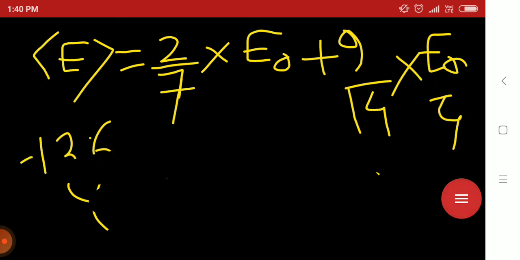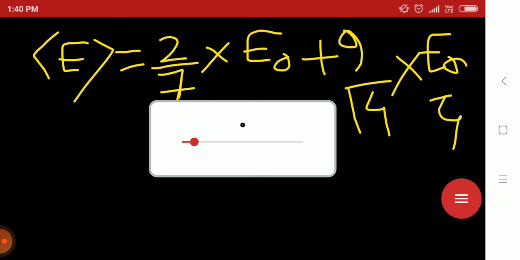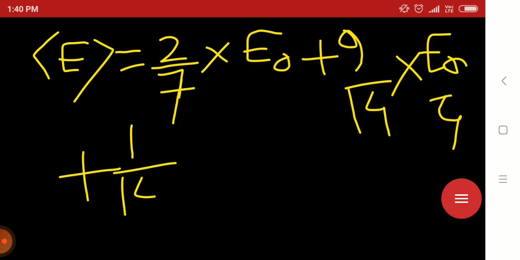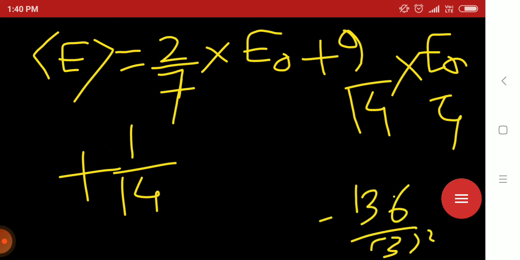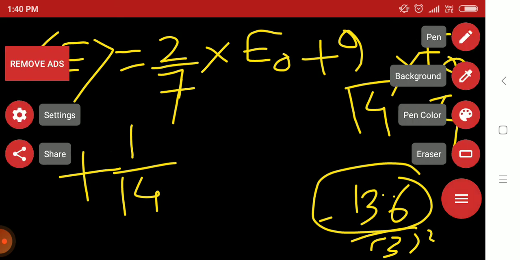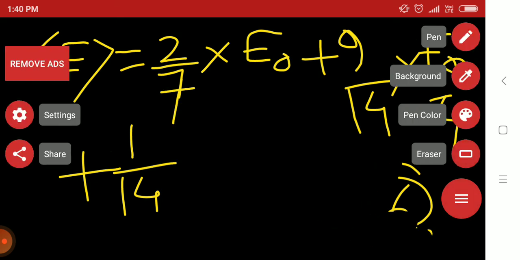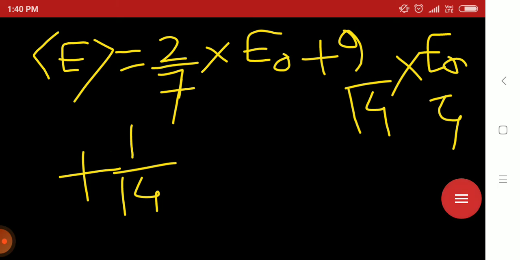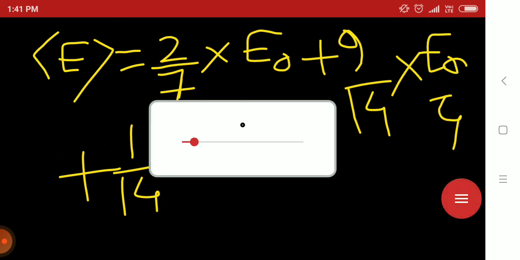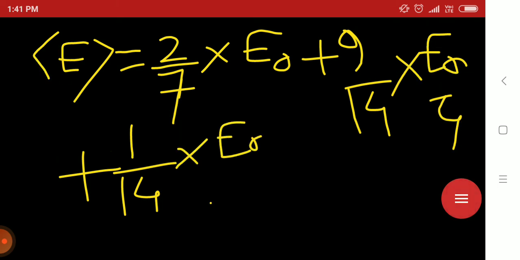Now let me erase it. And corresponding to psi 322, what was that probability? Corresponding to psi 322, probability was 1 by 14. Okay. And E3 is minus 13.6 by 3 square. So it is E0 by 3 square, that means E0 by 9. So let me write 1 by 14 into E0 by 9.